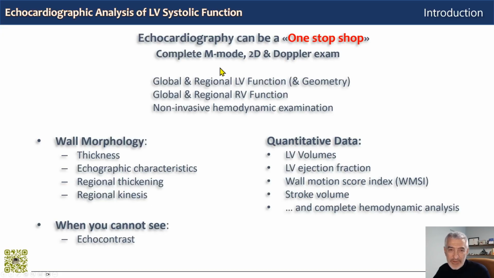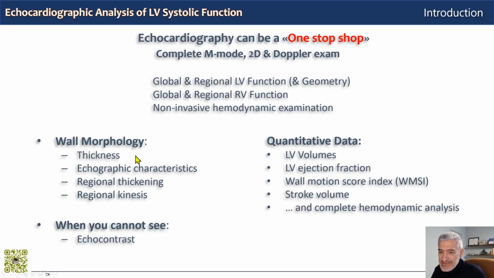Now, if you stop and think for 1 minute at all the information that is included in a complete echocardiographic examination, then we can really say that the echocardiographic examination can be a one-stop shop for outpatients with heart disease, suspected or diagnosed. We can analyze left and right ventricular, global and regional function, and left ventricular geometry. Well, you need a 3D probe to analyze the geometry of the right ventricle.